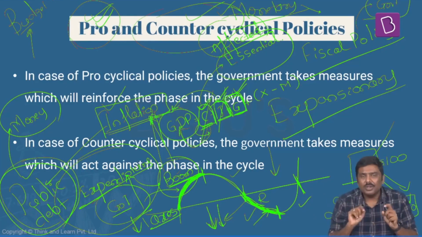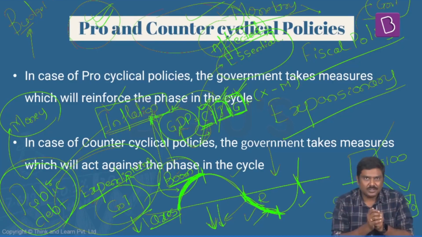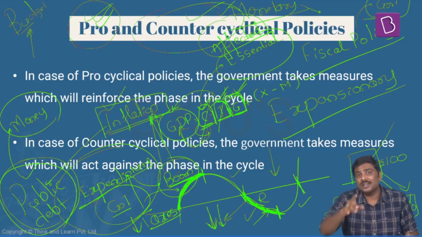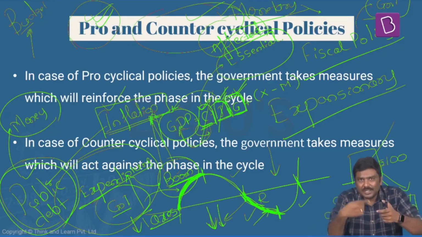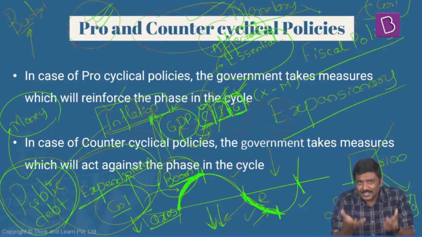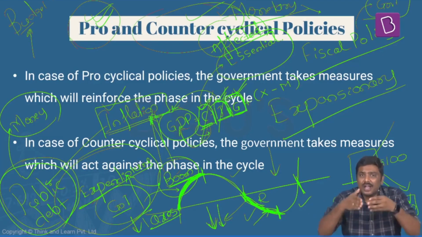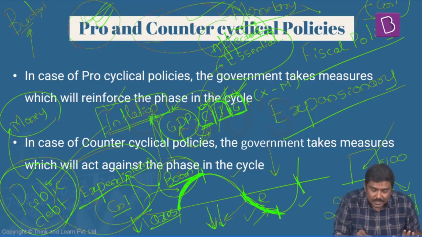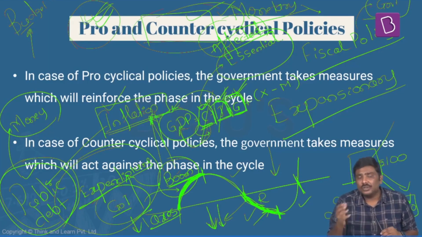Now, if government policies intensify these particular stages, for example, there is a slowdown happening. If the policy of the government basically fastens this particular rate of a slowdown or speeds up the rate of a slowdown, there is a recession. Government policies will again induce a higher recession in the economy. Generally, these kind of policies are called pro-cyclical policies. And what about the other side? Exactly opposite to this is called counter-cyclical policies.